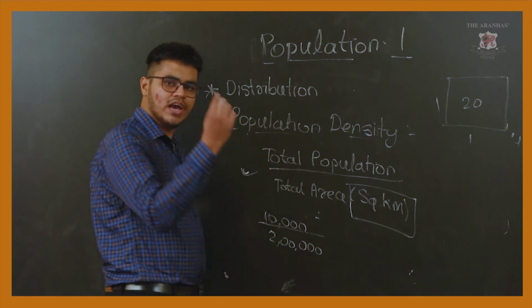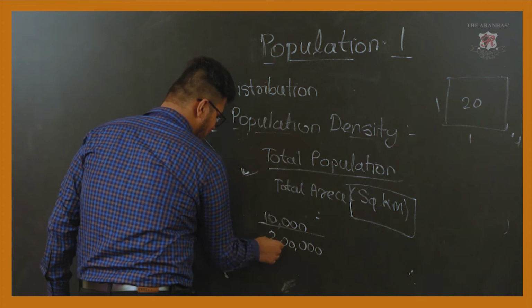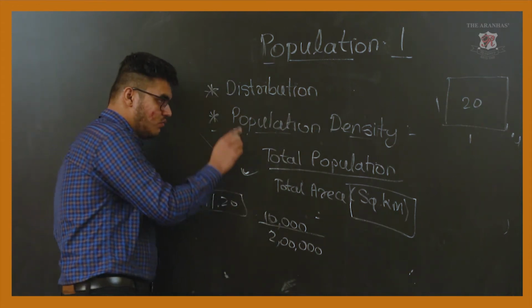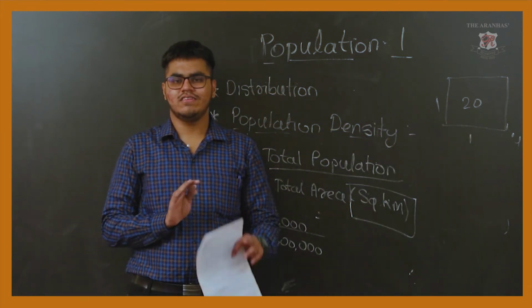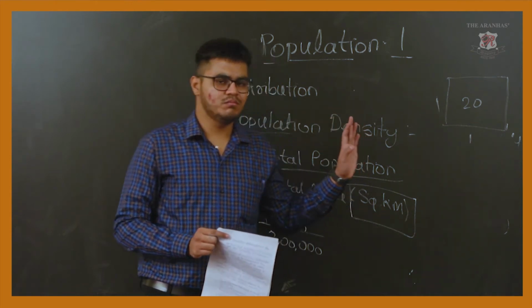If you calculate the population density, just put the values and do the calculation, it will come to around 1:20. Means in 1 square kilometer area 20 people are living. This is all about population density, and this is very simple, students.